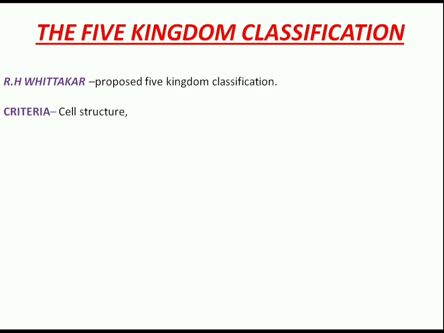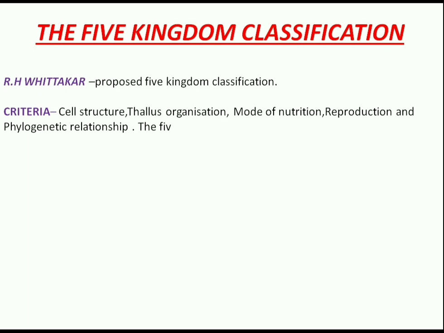R.H. Whittaker proposed the 5-kingdom classification. The criteria for classifying organisms followed by him were cell structure and thallus organization. Thallus organization was considered especially for algae and fungi. In both of them the body is a filamentous thallus, but still they show differences. So it was also one of the criteria for classifying organisms, along with mode of nutrition, reproduction and phylogenetic relationship.